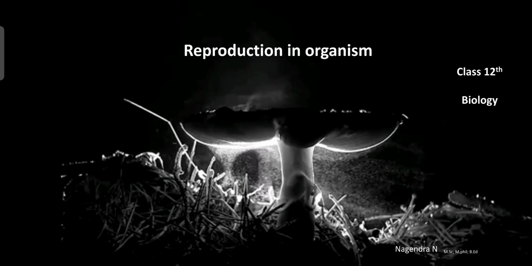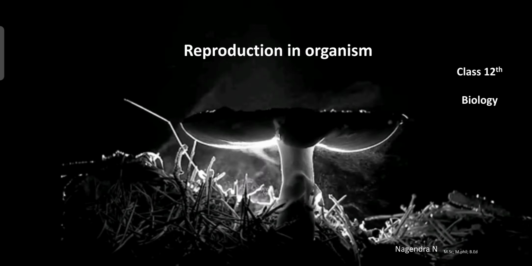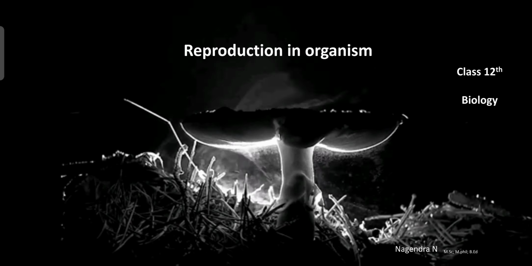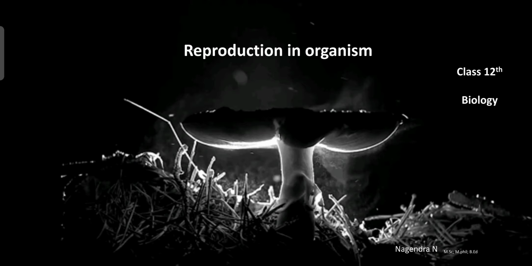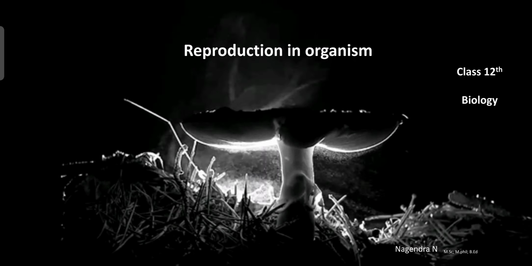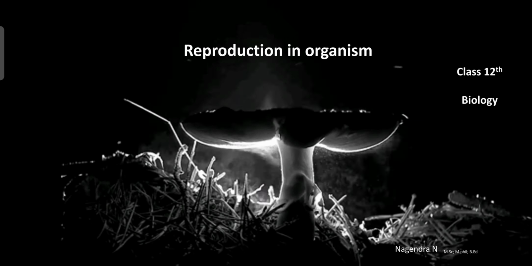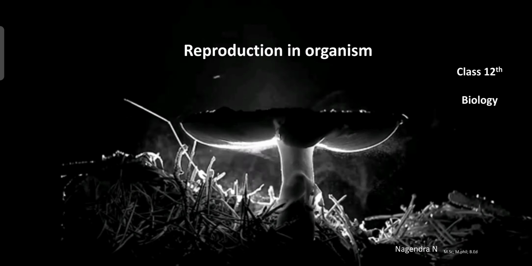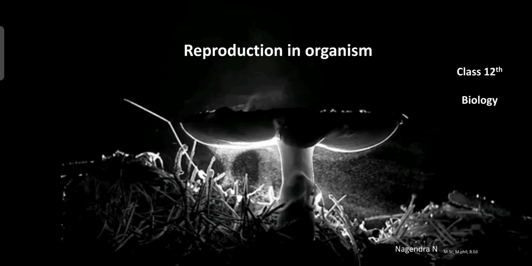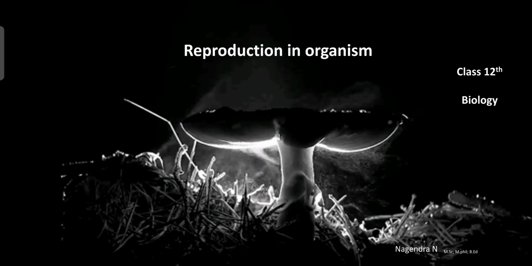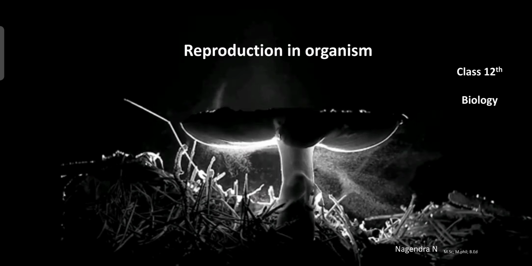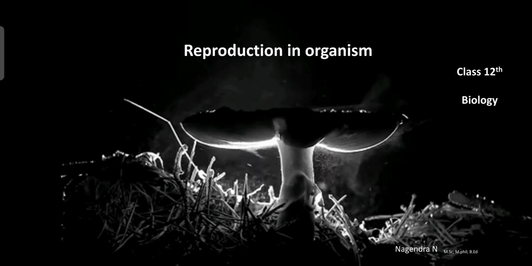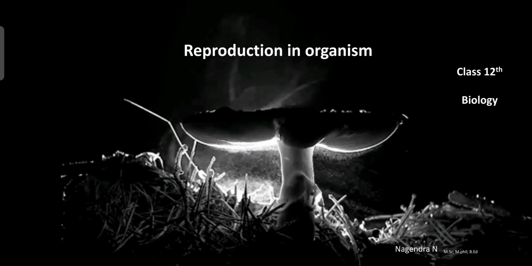In the living world, you have studied a concept called characteristic features of living things. In the characteristic features of living things, there are 5 features here. Number 1, we have growth, metabolism, response to stimuli, reproduction, and adaptation. Among these 5 features, reproduction is one of the most important features for all the living things on the earth. So in today's class, we'll study what reproduction is first and its importance.